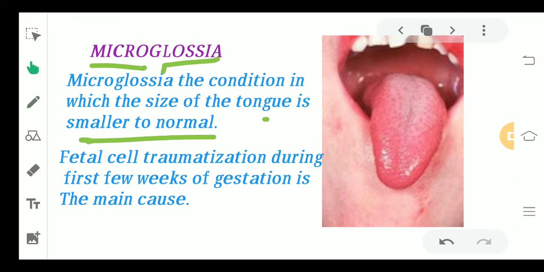Okay, now moving on, why does this happen? What is the main cause? Why do we see microglossia in patients? Fetal cell traumatization during the first week of gestation. So in the early weeks of the gestation period, whenever there is any trauma to the fetal cell, that can lead to abnormality or improper development of the tongue, that is known as microglossia.